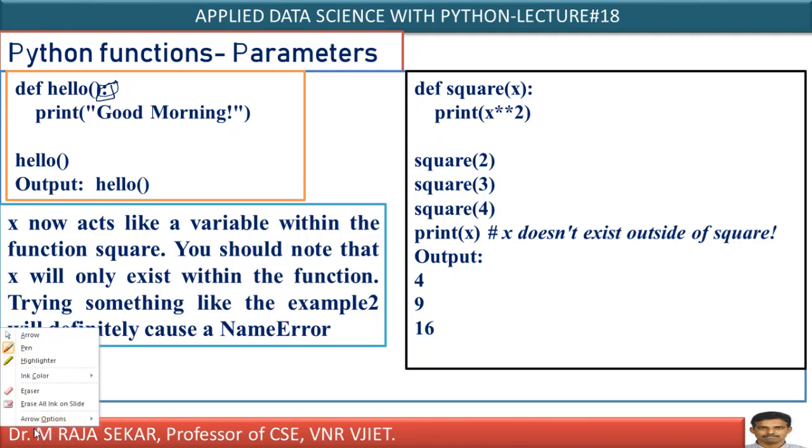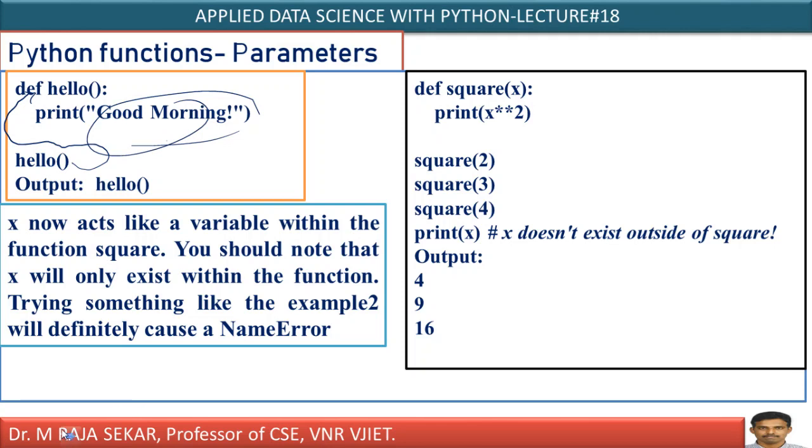Again, you must also take care about the indentation gap. In this series of lectures, I am maintaining 4 white spaces. What is the body of this particular function? This function body consists of only one statement, that is the print statement. What it says: good morning. Now, in order to execute this function, I must call it, by using its name. Once I call it, control will automatically transfer and it will get executed. In the output screen, it will display good morning. This is a simple function with no arguments.